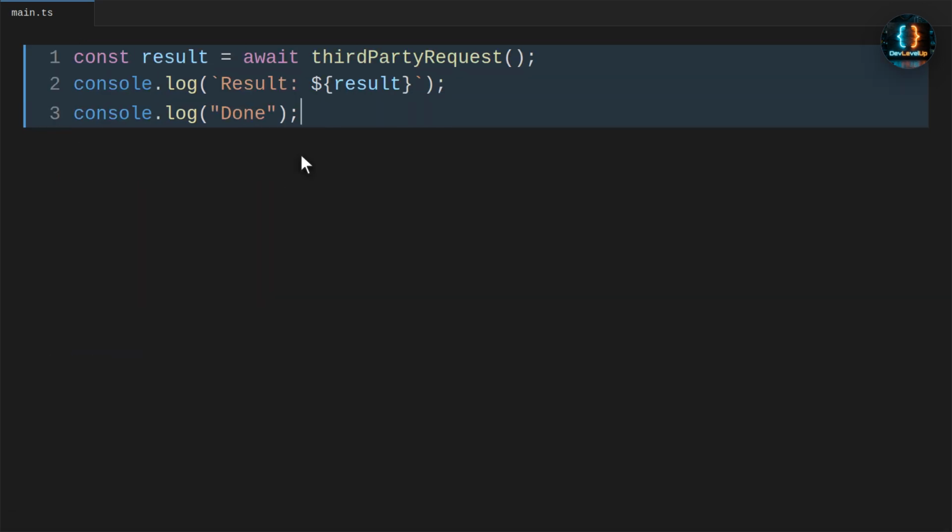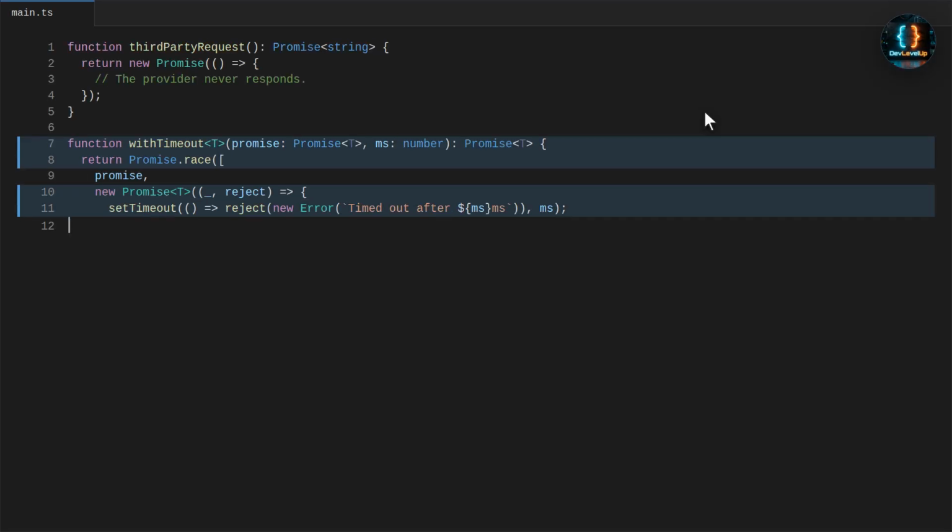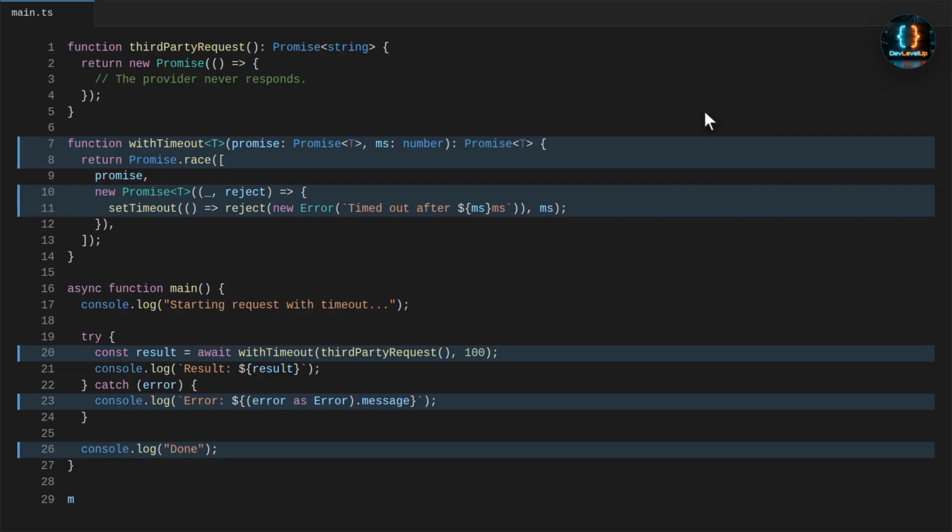Let's break down the failure mode. Await pauses until the promise resolves or rejects, but this promise does neither. Without a timeout, your app has no way to recover from that stalled dependency. Now we fix it by racing the real request against the timer promise. If the provider does not respond fast enough, the timeout rejects with a clear error. Now the script exits cleanly instead of hanging.